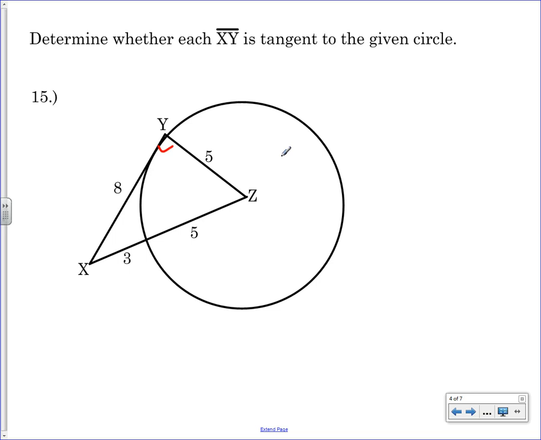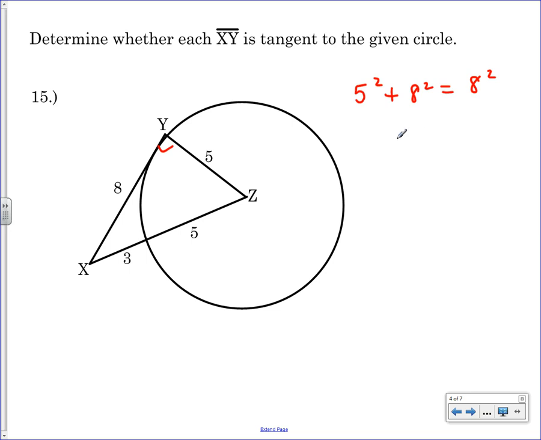How do we check to see if a triangle is right, is what the picture shows. Pythagorean theorem, right? If it fits the Pythagorean theorem, it's a right triangle. If it doesn't, it's not. Make sense? So leg squared plus leg squared equals, what's my hypotenuse on this one? 8. The hypotenuse of the triangle would be 8, right?